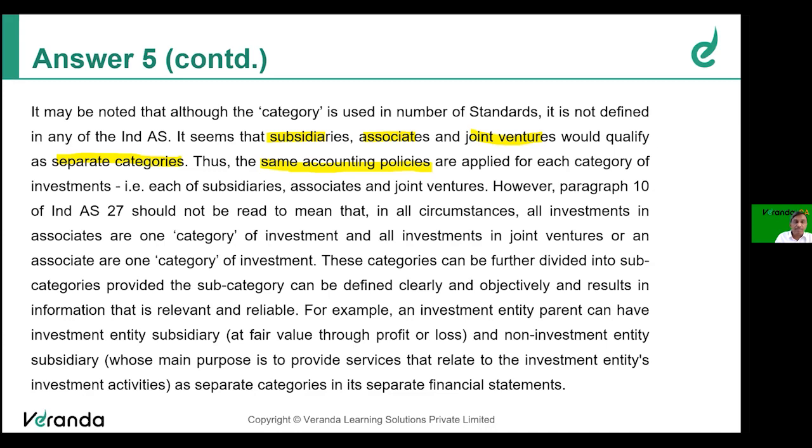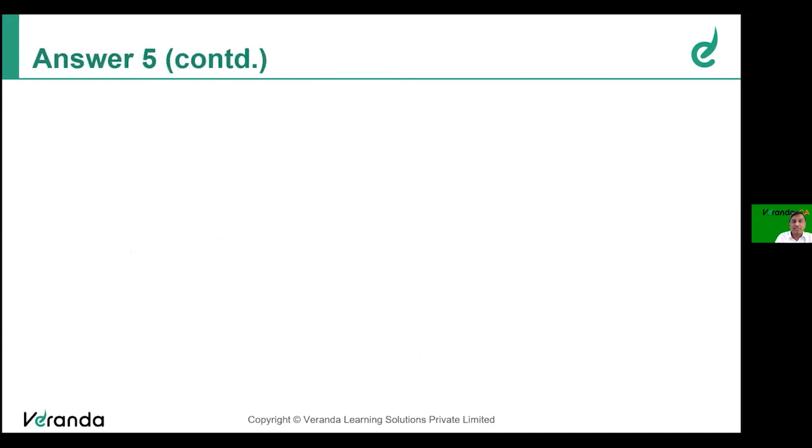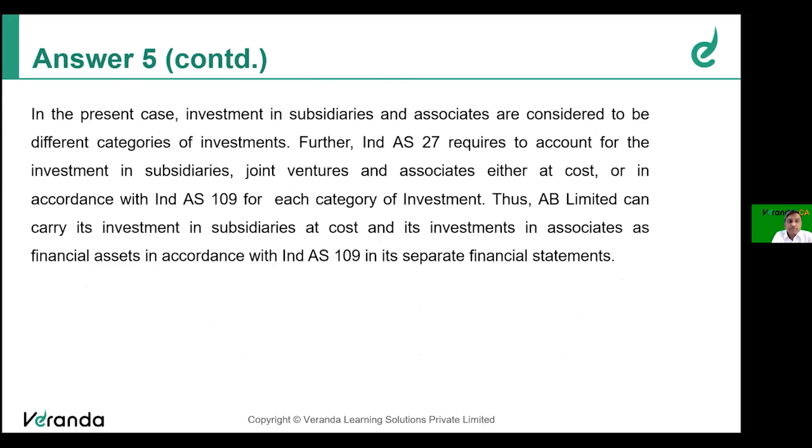So friends, if this is what the standard says, what are we supposed to do? Investment in subsidiary and associate are considered to be different categories of investment. Investment in subsidiary is one category, associate is another category. In addition, if you read Ind AS 27 carefully, it says the investment in subsidiary, joint venture, associate can be accounted either at cost or in accordance with 109 for each category of investment.